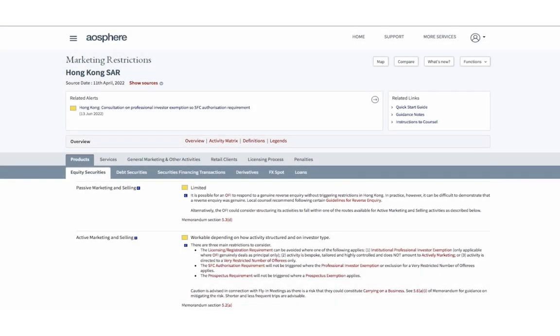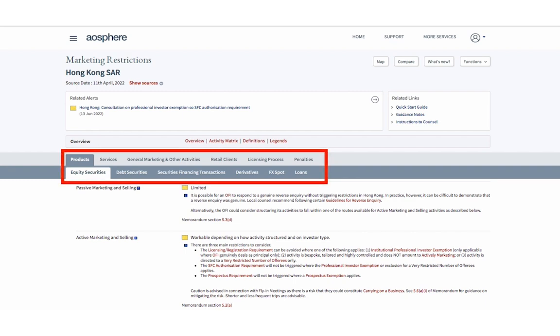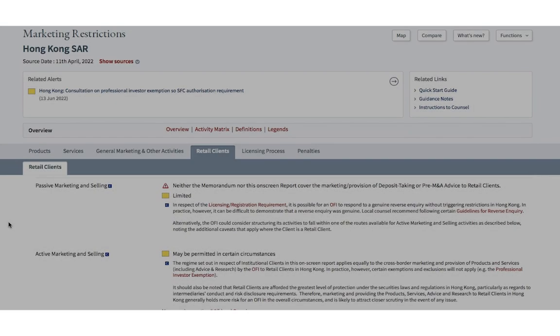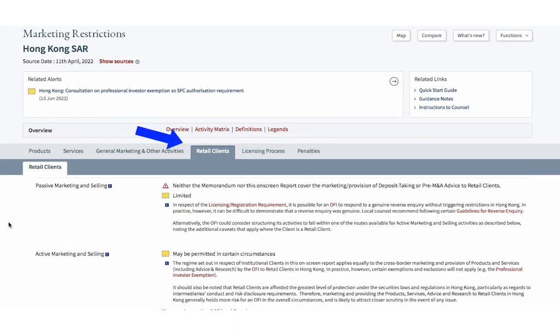Not everyone wants to read a detailed memoranda of law, so we provide two options for reviewing answers to specific questions: our on-screen traffic light report and our activity matrix. Let's start with the on-screen report. The position that applies to marketing each product and service is set out in separate tabs on screen. We also set out the rules for general marketing, such as brand awareness activities and handing out business cards. The position for retail clients is set out in its own tab.